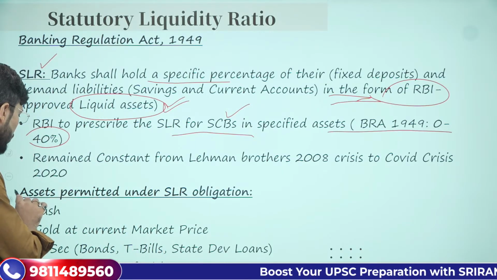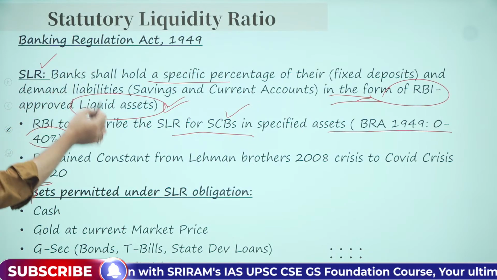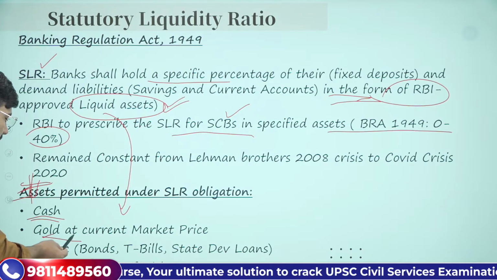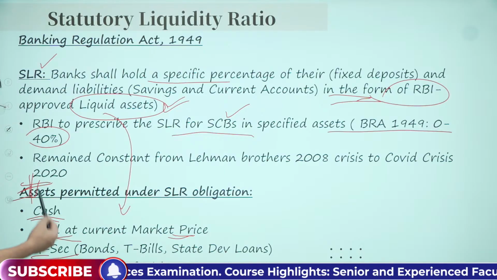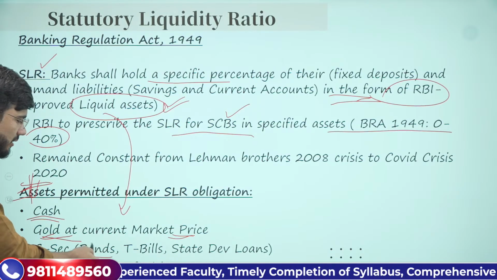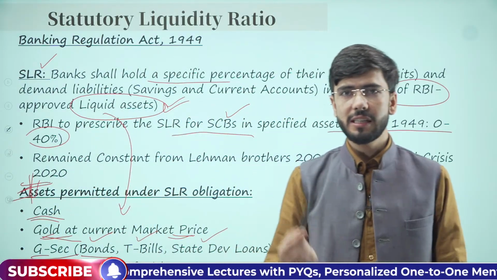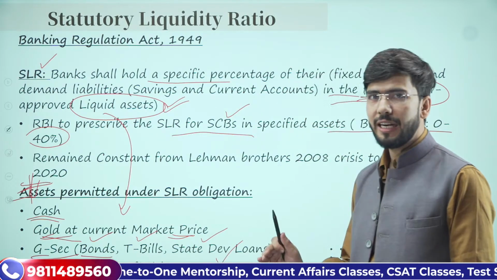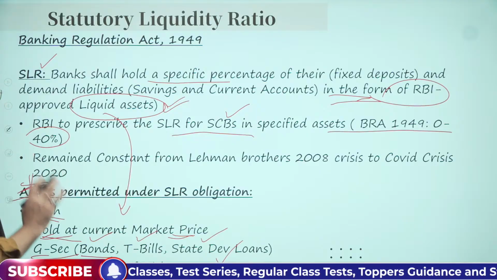समझ में आ गया? Now, what are the assets which are under the SLR requirements? RBI ने कौन से liquid assets को approve किया है अभी तक? They can keep this money in cash, they can keep this money as gold at current market price. Further, they can utilize this SLR money in government securities, bonds, treasury bills and state development loans. They can invest this SLR amount into these instruments or any other instrument which is notified by RBI. Banks can invest in that instrument also.